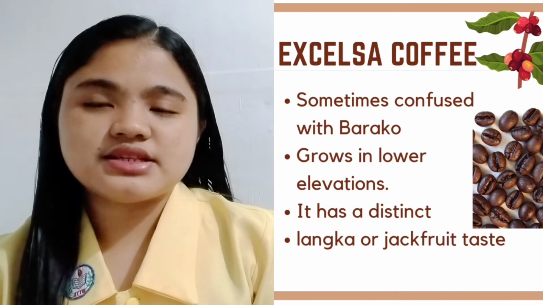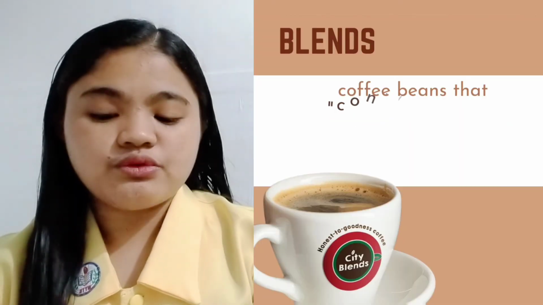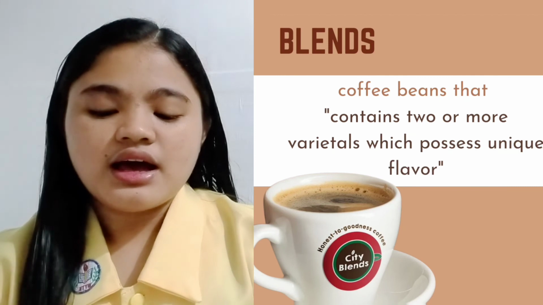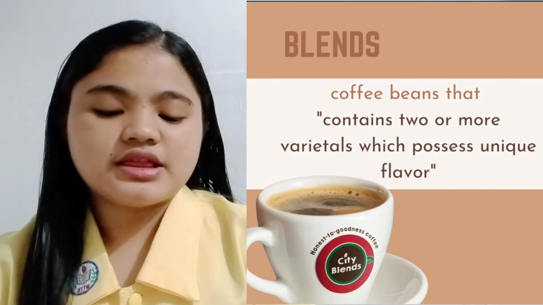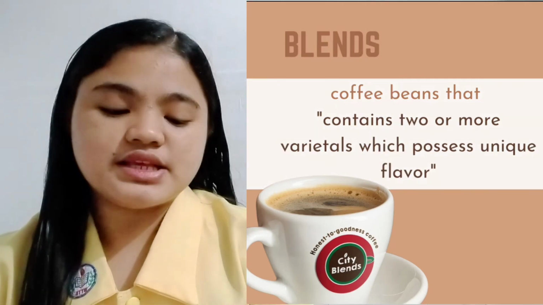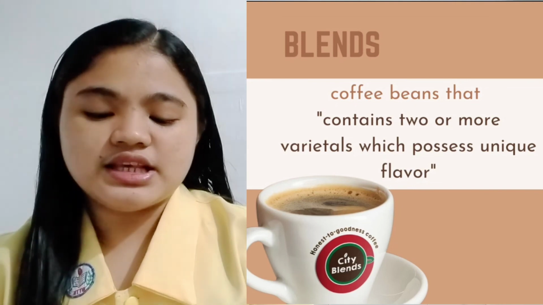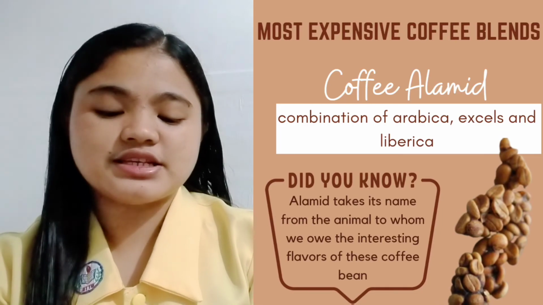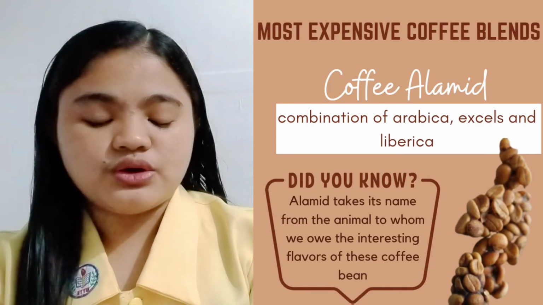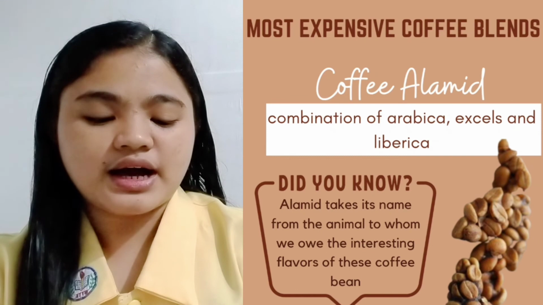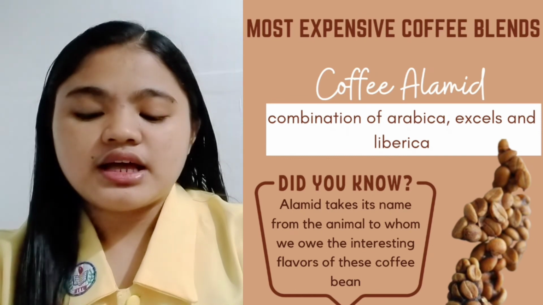So the next characteristic is the blends. A coffee blend is a coffee that is made up of coffee beans originating from more than one place. The most expensive coffee blend is coffee alamid. It is a combination of Arabica, Excelsa, and Liberica.